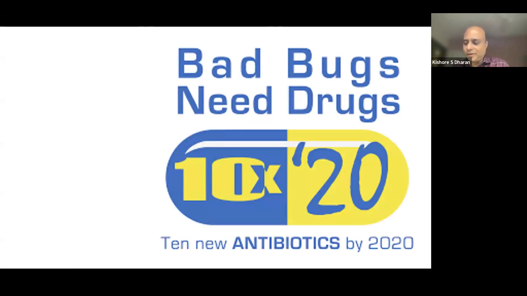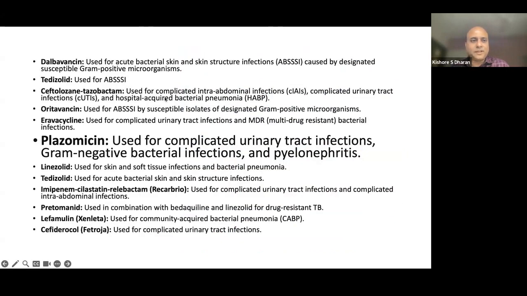So 10 new antibiotics by 2020. As a result, many antibiotics were produced by the pharma, of which plazomicin is one of them. So there was dalbavancin used for acute bacterial skin and skin structure infections, tedizolid, ceftolozane tazobactam for complicated intra-abdominal infections, hospital-acquired pneumonias, and urinary tract infections, oritavancin, eravacycline used for again cUTIs and MDR infections, plazomicin used for complicated UTIs, gram-negative bacterial infections, and pyelonephritis, linezolid, tedizolid, imipenem, cilastatin, relebactam, pretomanid, lefamulin, and cefiderocol used for complicated UTIs.